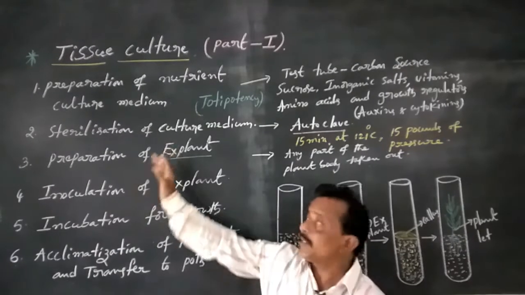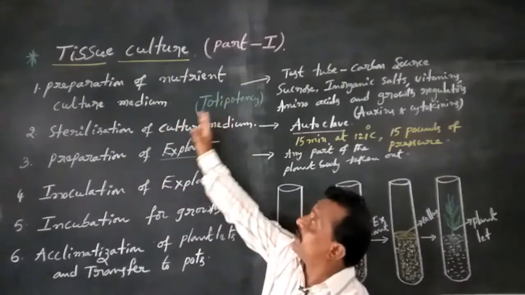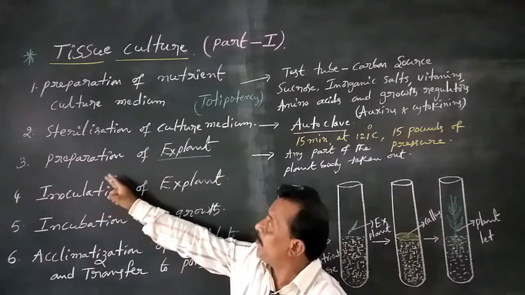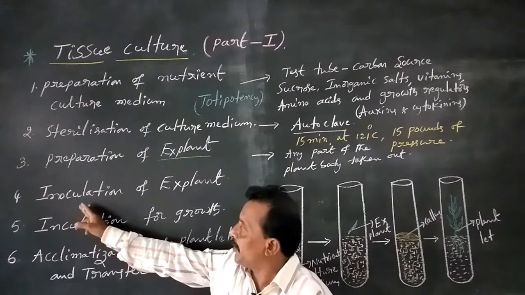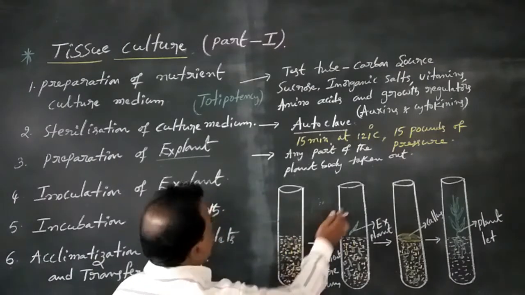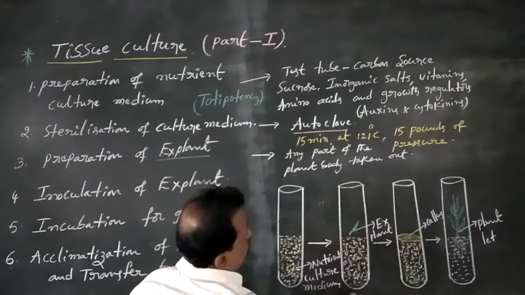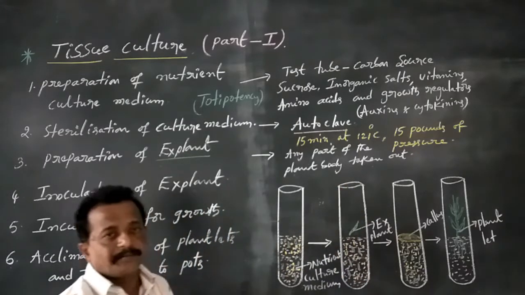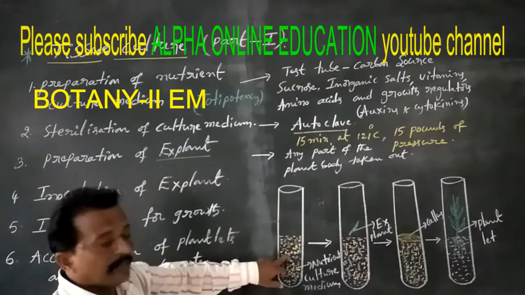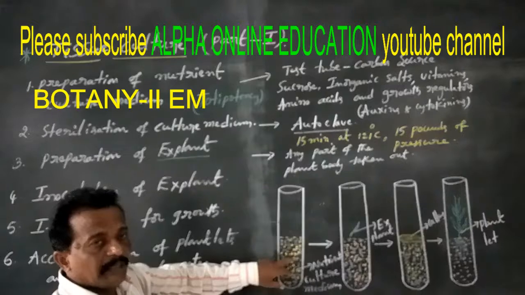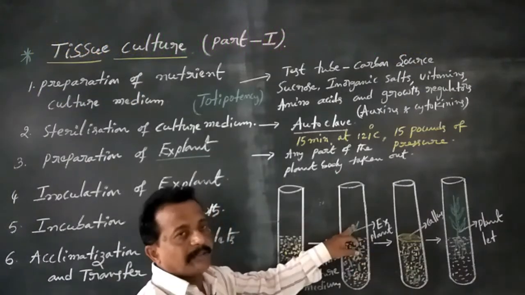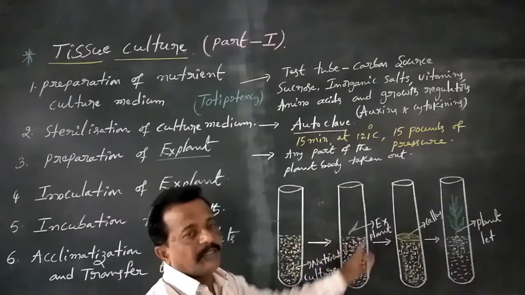Okay, now the steps are here. First, preparation of nutrient culture medium. Second step, sterilization of culture medium. Third step, preparation of explant. Fourth step, inoculation of explant. This is the first step diagram. This is the third and fourth step diagram. So the first step is preparation of nutrient culture medium, and then the culture medium is filled in the test tube. Next, the explant is transferred into the test tube.